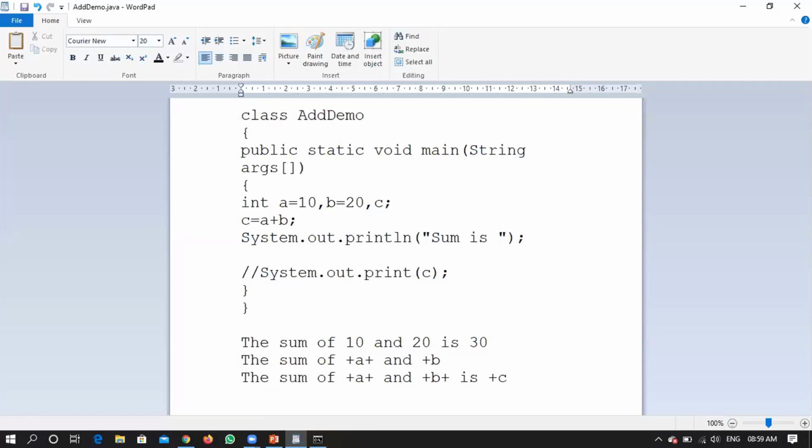Are you done with attaching, or do you want to attach anything else? Yes, I want to attach some more things, "is". Anything need to be attached extra? Yes, I need to attach the value of c.